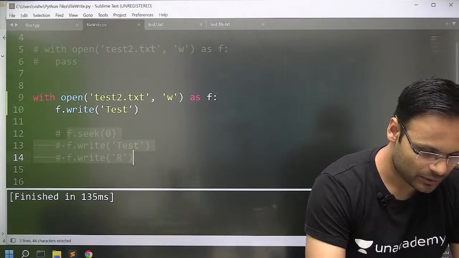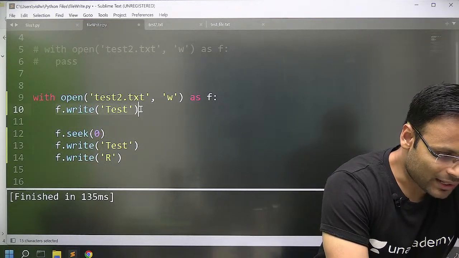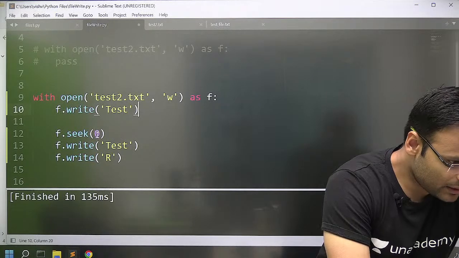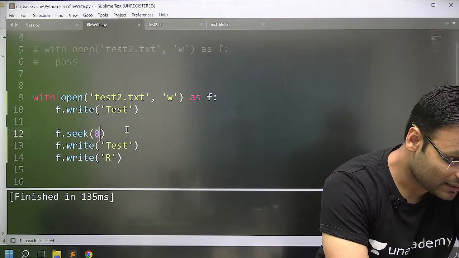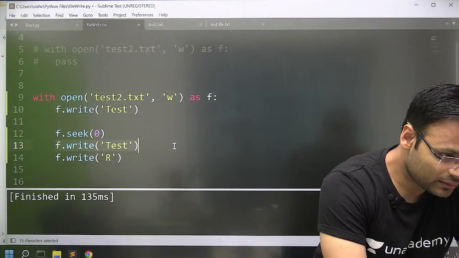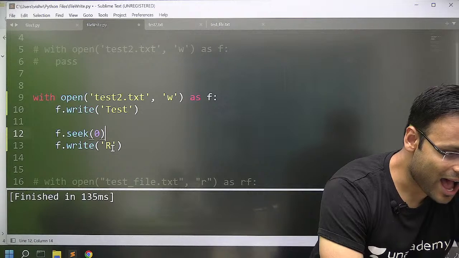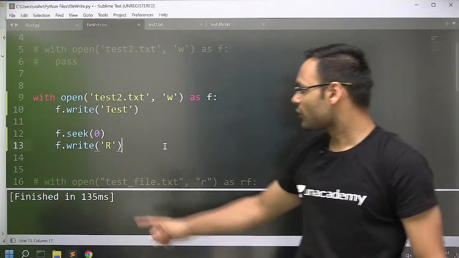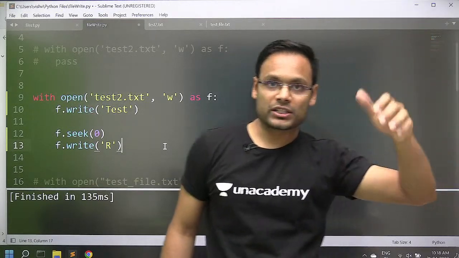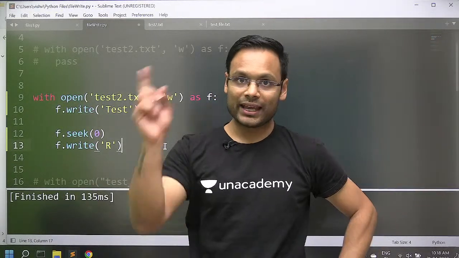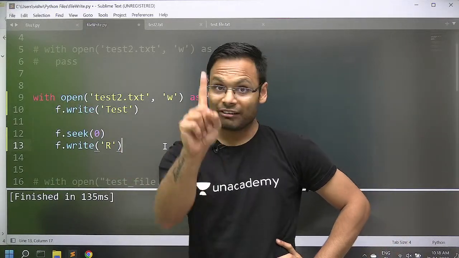Now, if in that particular file I just want to write something, look at this. I'm trying to write test. Then I'm going to the 0th character, and then I am trying to write the character R on the 0th character. f.seek will give my pointer a particular location, 0 again, and we are trying to write R there on the very first character.